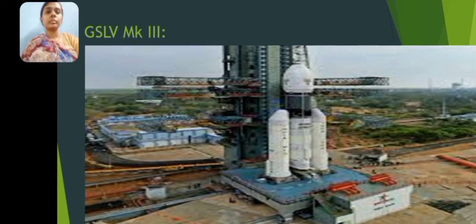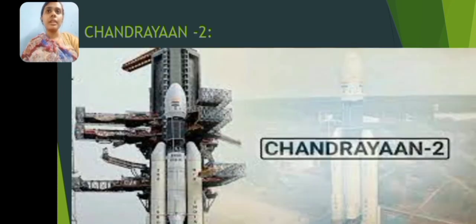And this is Chandrayaan-2. ISRO launched Chandrayaan-2 on 22nd July 2019 on the Geosynchronous Satellite Launch Vehicle GSLV Mark 3, and this Chandrayaan-2 entered the Moon's orbit on August 20, 2019, and it later landed on the Moon on September 7. I repeat, Chandrayaan-2 entered the Moon's orbit on August 20, 2019, and it later landed on the Moon on September 7.